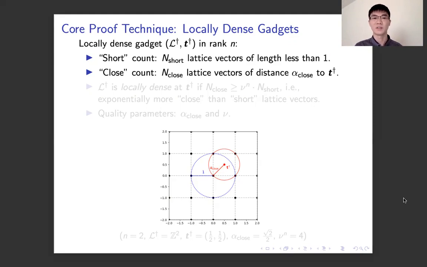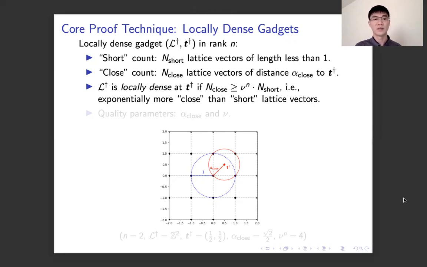We denote by N_short the number of lattice vectors of length less than 1, and by N_close the number of lattice vectors of distance at most alpha to the target T dagger. We say that L dagger is locally dense at T dagger if N_close is at least nu to the n times N_short. That is, if we have exponentially more close than short lattice vectors.